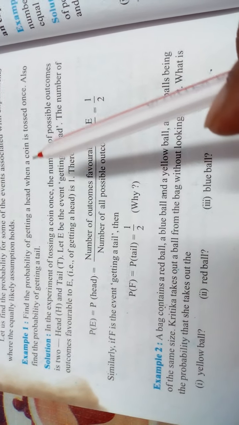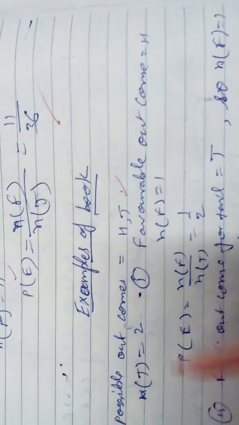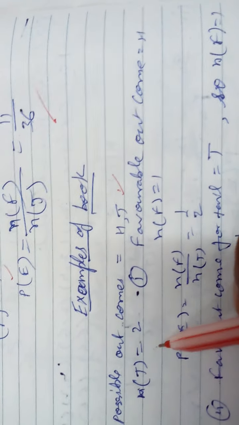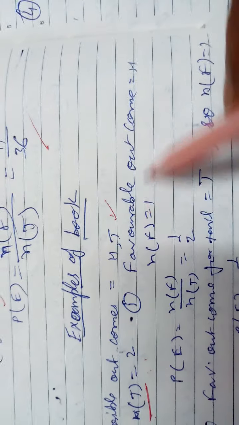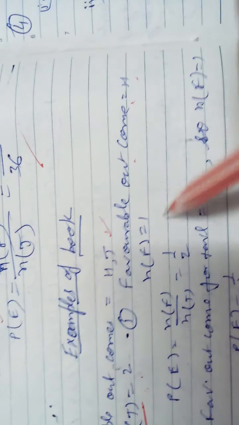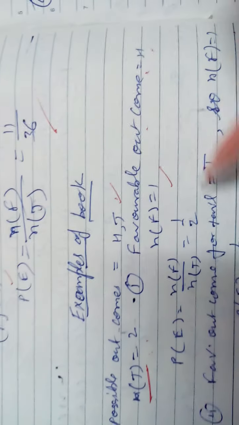Example of the book, you see. Here find the probability of getting a head in a coin toss, and also find the tail. The favorable outcome is this, possible outcome, not favorable. So for the tail, NT, the number of total outcomes is 2. The favorable outcome for head is only 1. The favorable outcome for tail is also 1. So 1 by 2, both probabilities will be the same.